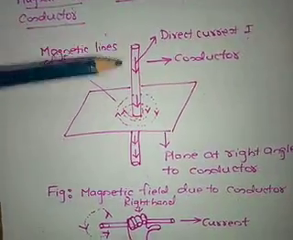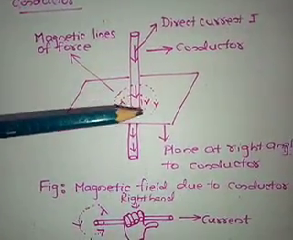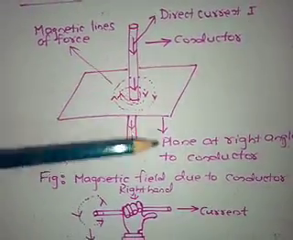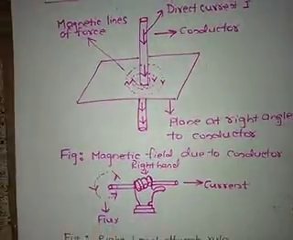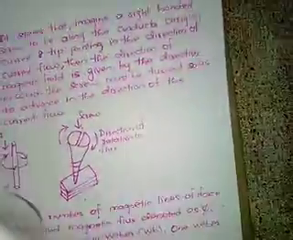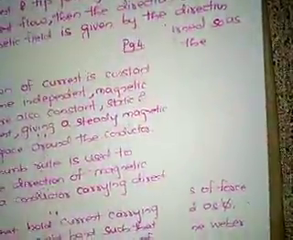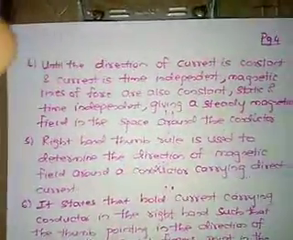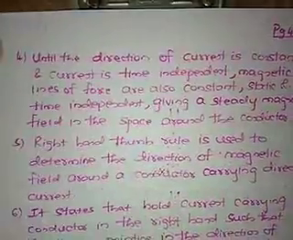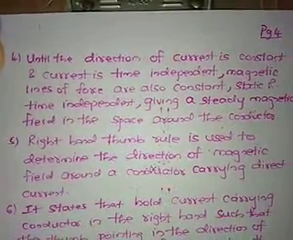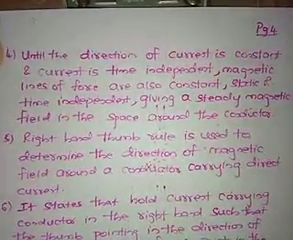If the current is flowing from top to bottom, the direction of the concentric circles is different. If the current is flowing in the upward direction, then the direction of the concentric circles will be opposite. Fine. So if the direction of current is constant and time independent, then the magnetic lines of force are also constant and time invariant, giving rise to a steady magnetic field in the space surrounding the conductor.